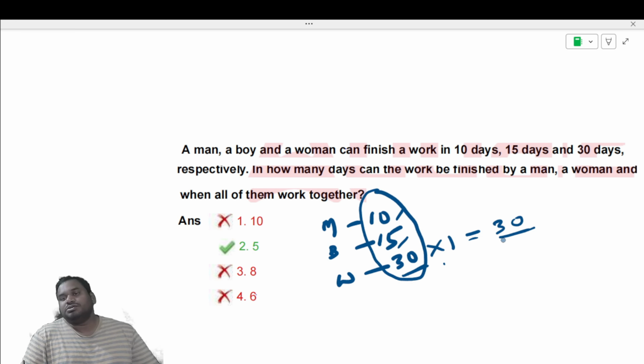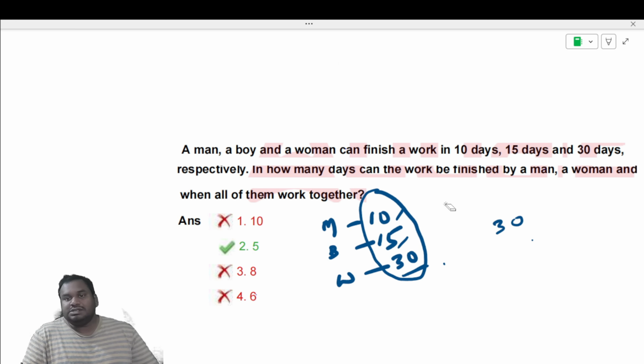numbers. Suppose when I multiply with 1, if I get some number that is not divisible by 15 and 10, then you have to multiply that 30 with 2. Then that number should be verified whether it is divisible by 15 and 10, not or. If that is divisible, then 30 into 2 will become their LCM. Like that, you can find the LCM easily instead of going the long way.